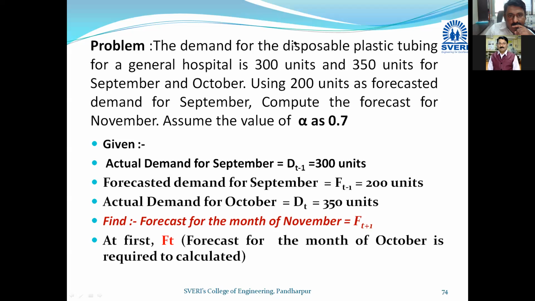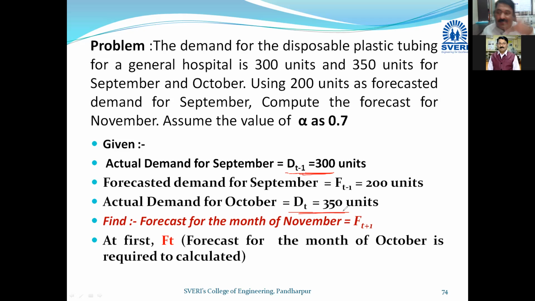What is given, friends? Try to understand demand. So actual demand for the disposable plastic tubing for a general hospital is 300 and 350 for September and October. So this is D. I will take the actual demand for September, Dt minus 1, as 300 units. Okay, 350 units for October, actual demand Dt for October.